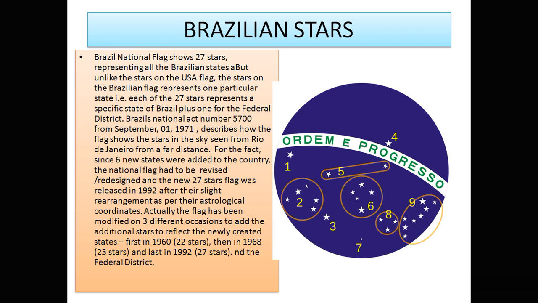On three different occasions, additional stars were added to it. Initially in 1960 there were 22, then 1968, then 23, and in 1992 they made it 27. So this is how the flag of Brazil is. I hope that I have given you enough information about Brazil.